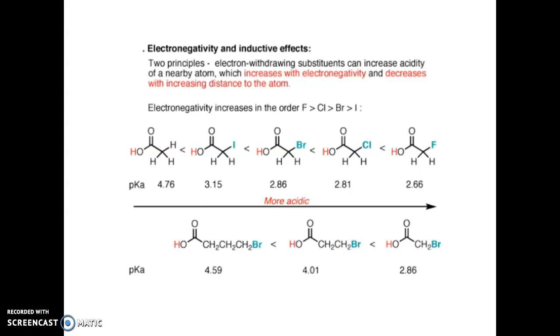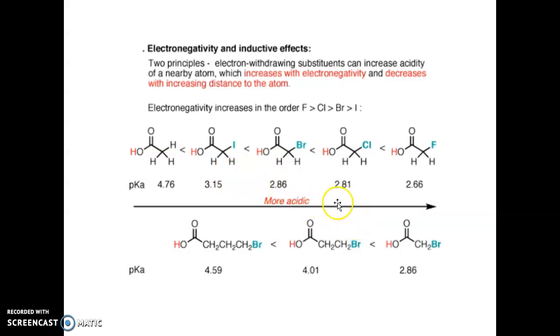So what will happen? That oxygen will have less electron density. So it will take that electron from hydrogen and release H plus ions. That means this acidic group will become more acidic. When an acidic group is attached to a minus I effect group, acidity will increase.